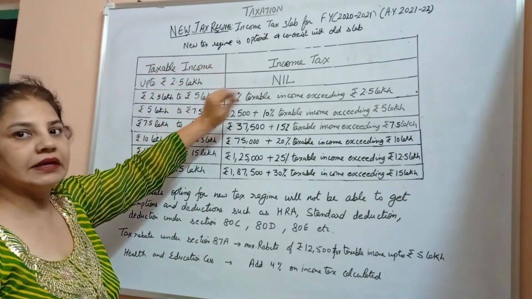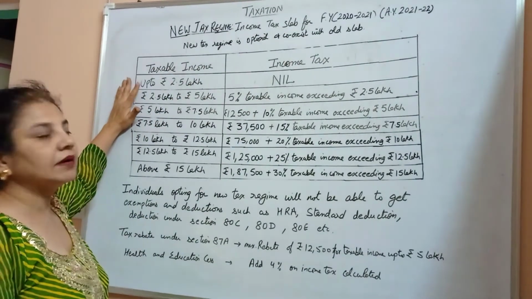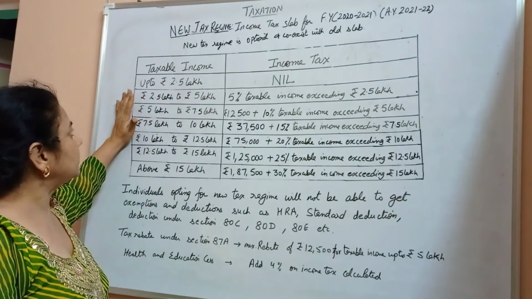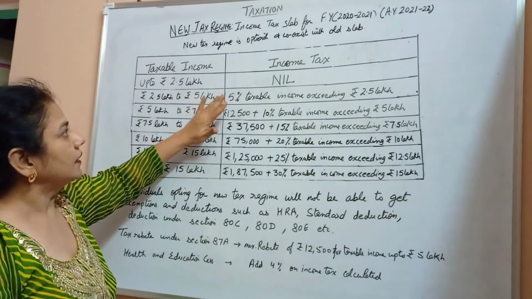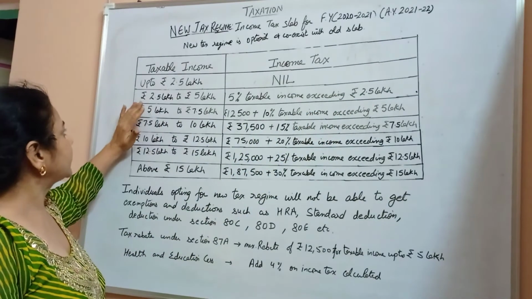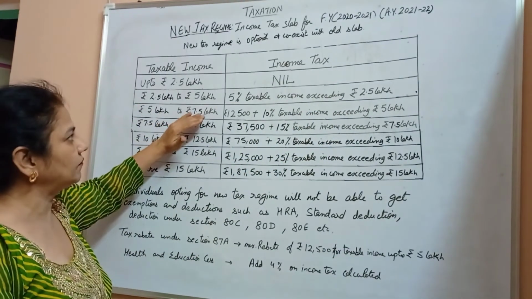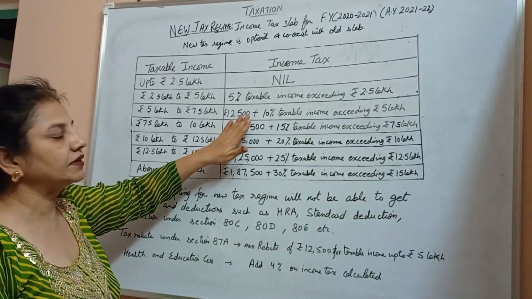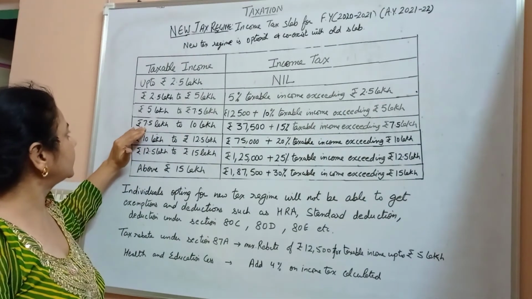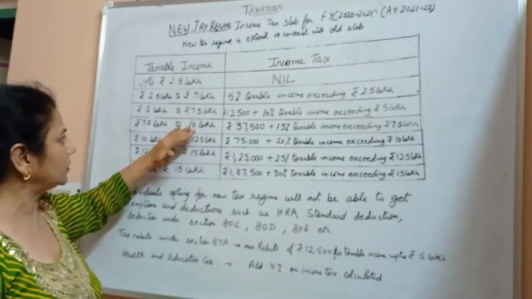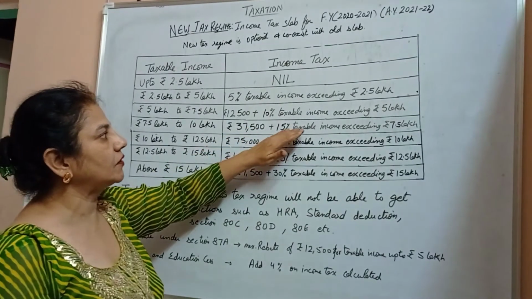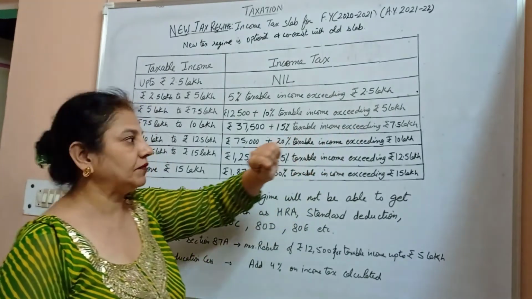Now, in taxable income and income tax: taxable income up to 2,50,000, the taxpayer need not pay any tax. Taxable income 2,50,000 to 5 lakh, income tax will be 5% of taxable income exceeding 2,50,000. Taxable income 5 lakh to 7,50,000, income tax will be 12,500 plus 10% of taxable income exceeding 5 lakh. Taxable income 7,50,000 to 10 lakh, income tax will be 37,500 plus 15% of taxable income exceeding 7,50,000.